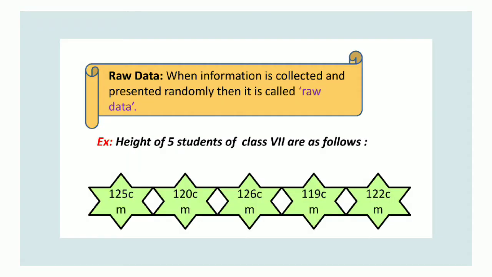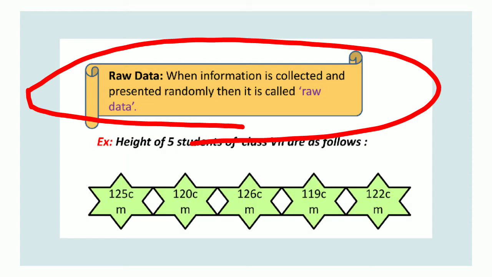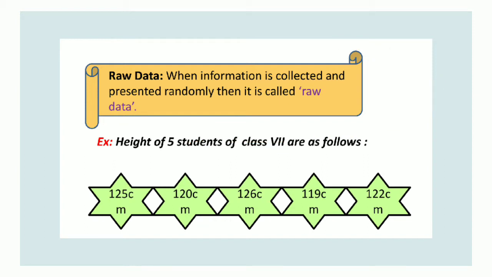Next one is raw data. What is meant by raw data? When information is collected and presented randomly, then it is called raw data. That means we collect some data, and that data is not sorted, not grouped, or not in order. So that is called raw data.